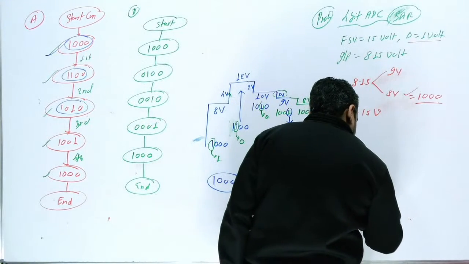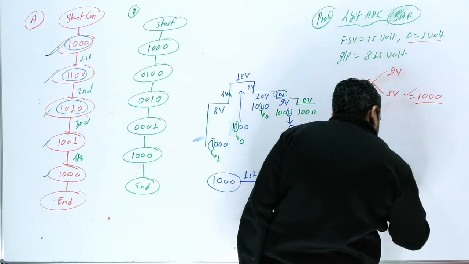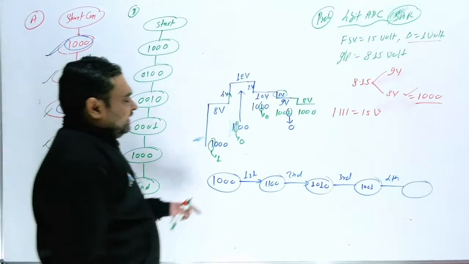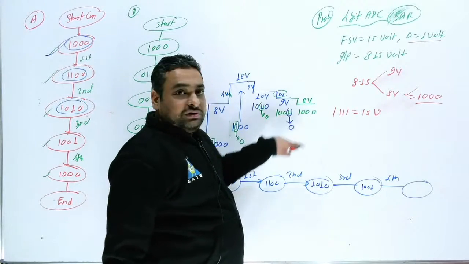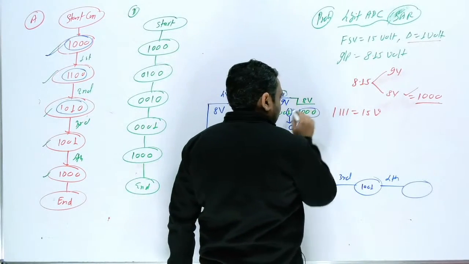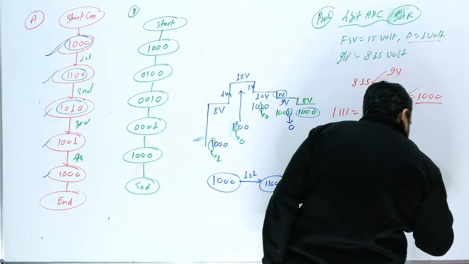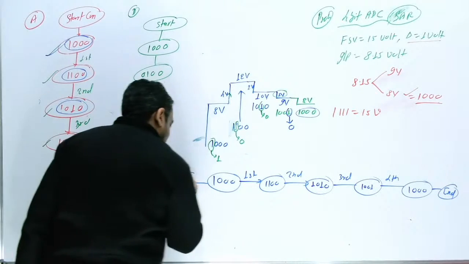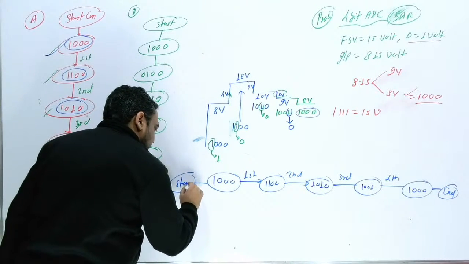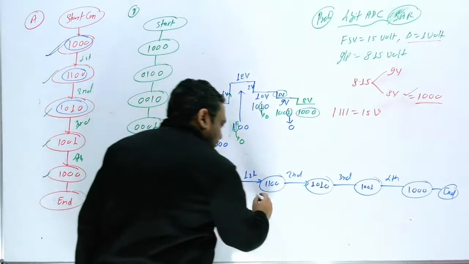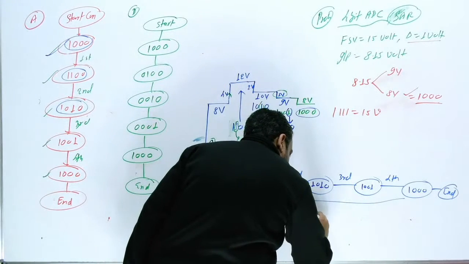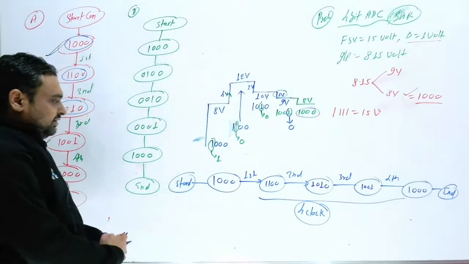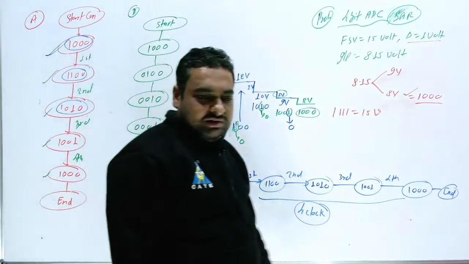This is 1001. Then after the fourth clock, what will I get? Again you can see here, sir, 1000. So this last will be after the fourth clock. So you will get here 1000, and here you will get the end, and here you can write, sir, this is the start. Okay, so how many clocks are required? So here 4 clocks are required. So total 4 clocks are required.